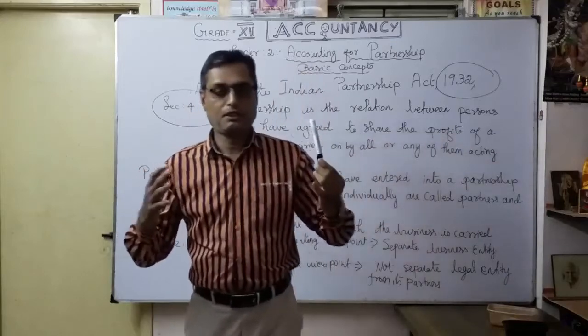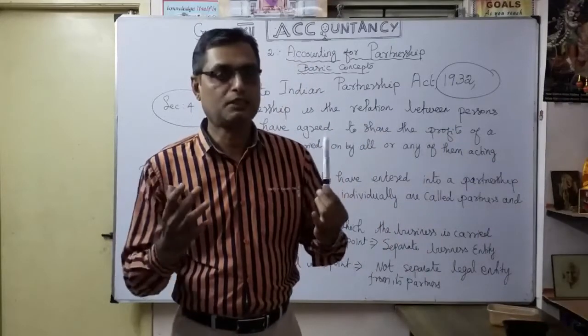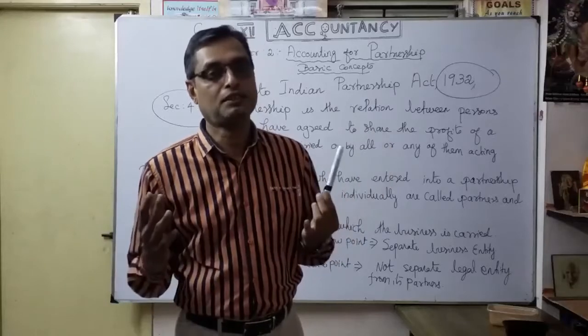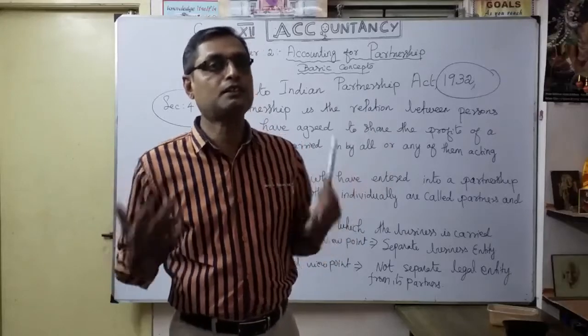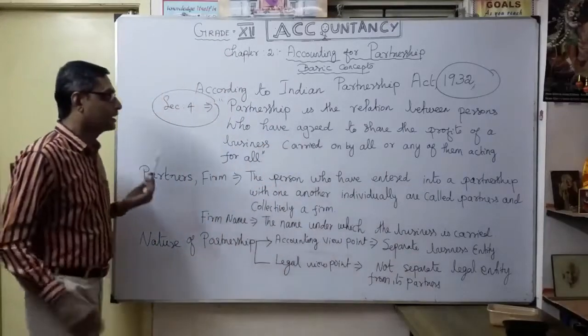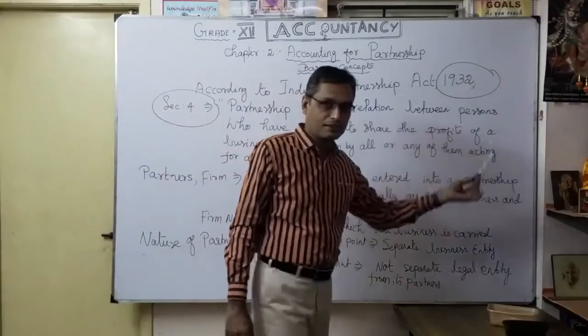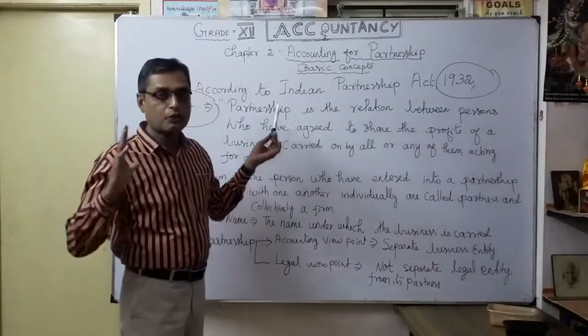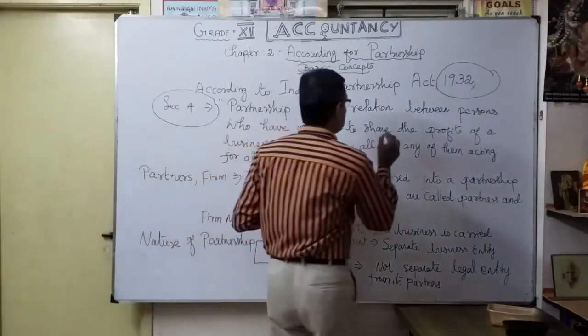First, a minimum of two persons, that's why we say relation between persons, not a single person. A number of persons carry on the business. Partnership is the relation between persons who have agreed to share the profits.